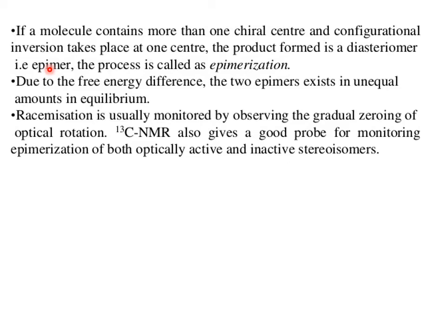Racemization is usually monitored by observing the gradual zeroing of optical rotation, and carbon 13 NMR spectroscopy also gives a good probe for monitoring epimerization of both optically active and inactive stereoisomers.